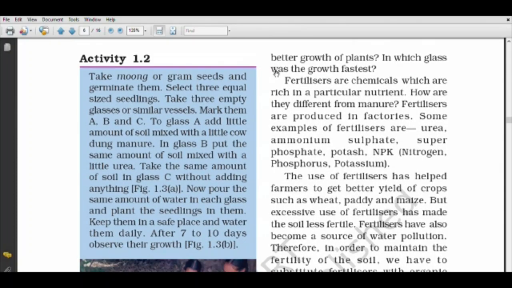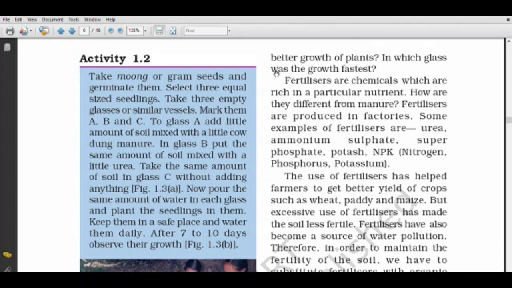Now we can do an activity. We will take moong or gram seeds and let them germinate for some time. Then we have to take three types of seedlings which are to be grown. Take three empty glasses and mark them A, B, C. To the first glass, A, we add a little soil mixed with a little cow dung manure.